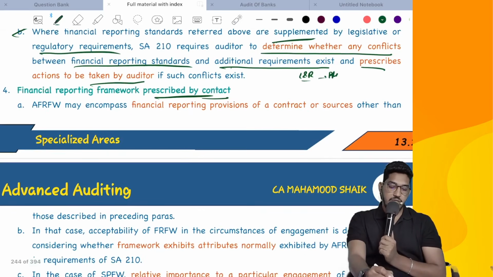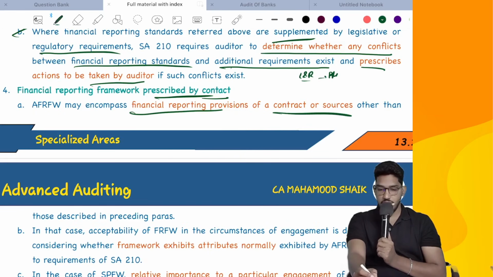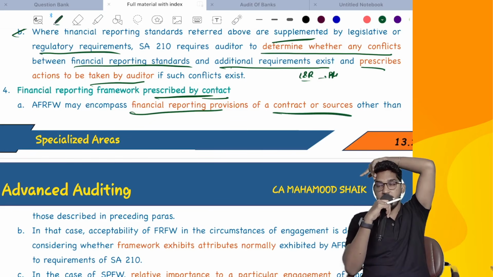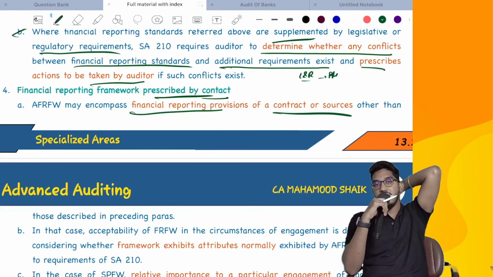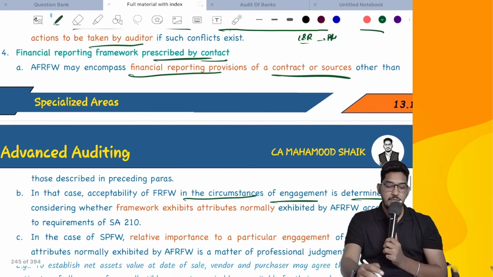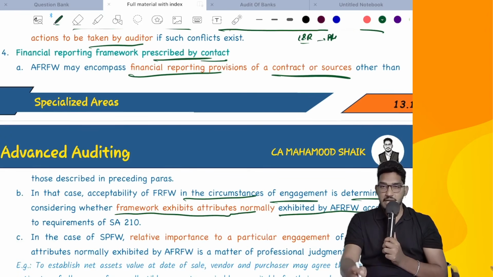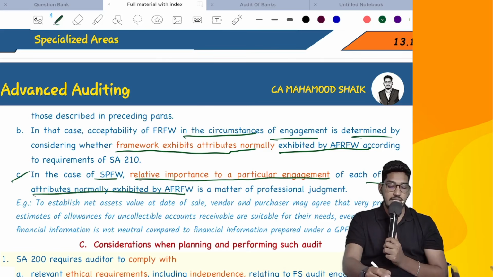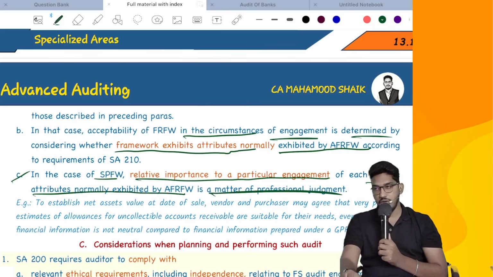Applicable financial reporting framework may encompass financial reporting standards of a contract or sources other than those described in the preceding paragraphs. That means sometimes the organization will not give the standards, law and regulation will not give the standards. You will get that from other sources like contracts. And as I have told, in that case, acceptability of the financial reporting framework in the circumstances of the engagement is determined by considering whether the framework exhibits attributes which are normally exhibited by an applicable financial reporting framework according to the requirements of SA210. Then, in the case of a special purpose framework, the relative importance to a particular engagement of each of the attributes normally exhibited by an applicable financial reporting framework is a matter of professional judgment.